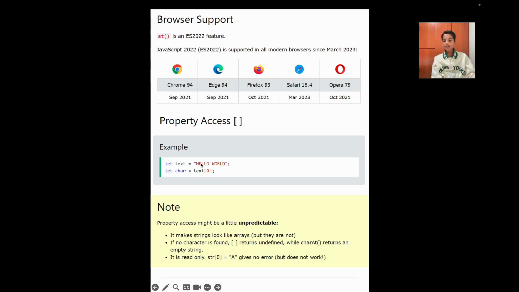property access. So as you can see in this example over here, we have declared a variable called text and we have assigned it the value of hello world. And then we have declared another variable called char and assigned it the value of text, square bracket open 0 and square bracket close. So here we are basically going into the value of text and finding out the letter which has the position of 0. So let's look at Visual Studio Code to see what will happen.